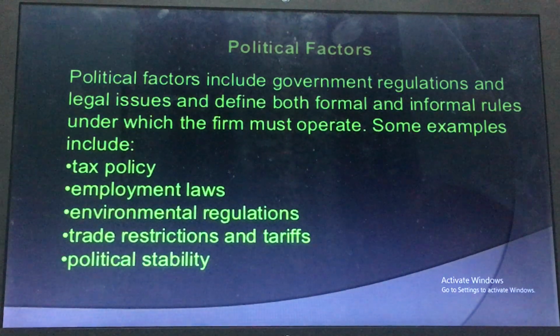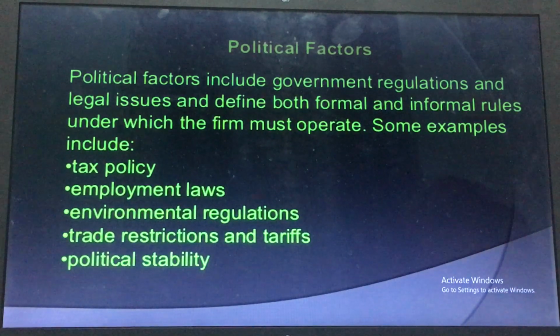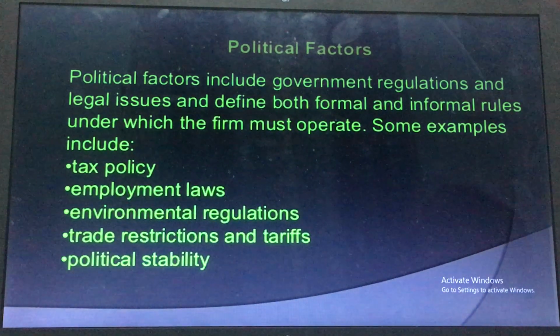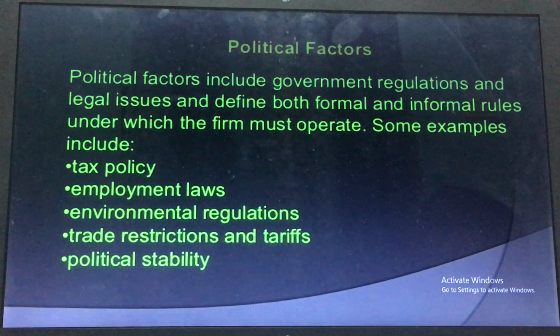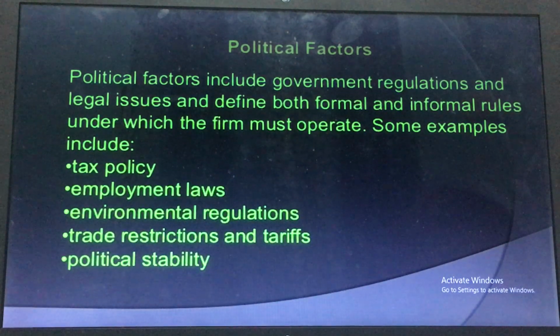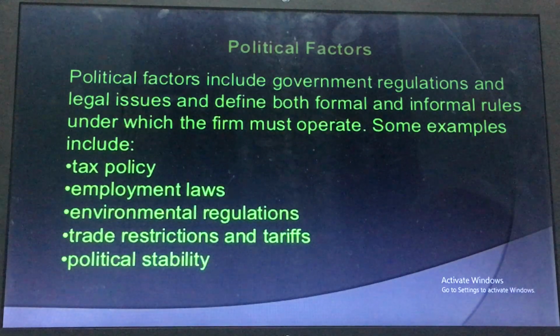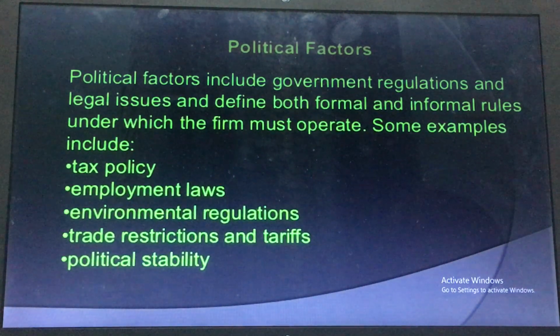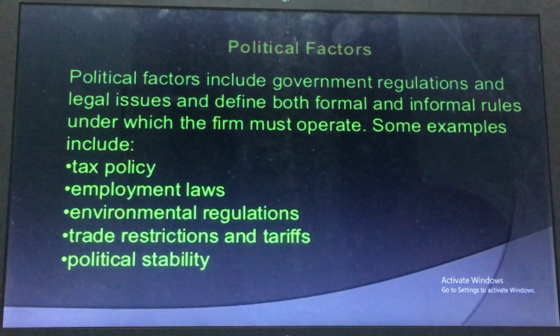Some examples of these political factors are tax policy, employment laws, environment regulations, trade restrictions and tariffs, and political stability. So every business has to follow these political factors that could affect their business.